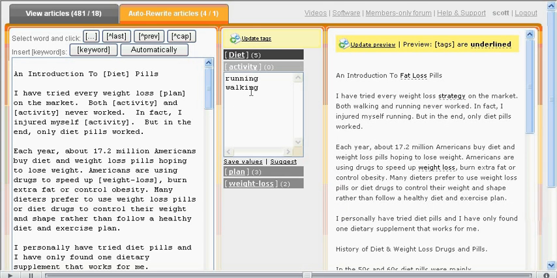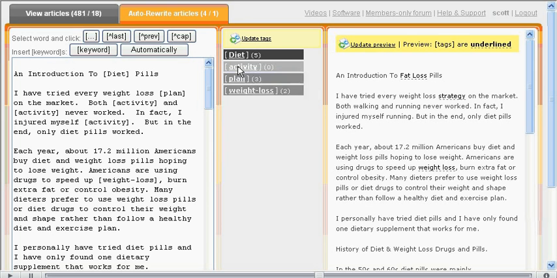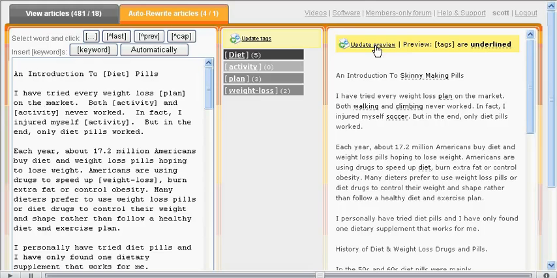So running, of course, walking, hiking, backpacking, climbing, spelunking, if I can spell that right, baseball, football, soccer, basketball. Okay, so that's probably good. I'll save my values, close up the activity, and we'll hit update preview.